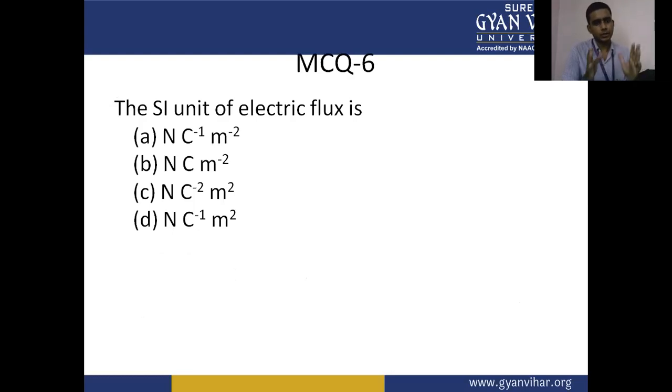Multiple choice question number 6: the SI unit of the electric flux is A, Newton per Coulomb meter square; B, Newton Coulomb per meter square; C, Newton Coulomb square; D, Newton per Coulomb into meter square.